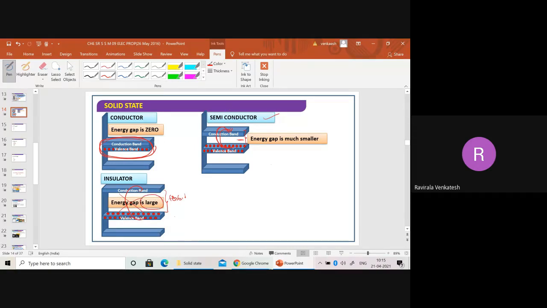In the semiconductor, the gap is very less. In the conductor, both bands overlap. When they overlap, they are called a conductor. If they are very near and the energy gap is much smaller, it is a semiconductor. A large gap is called an insulator. Right?